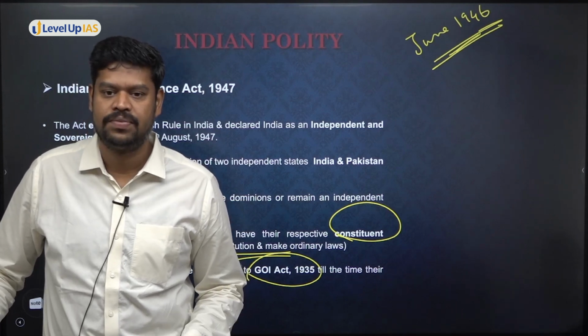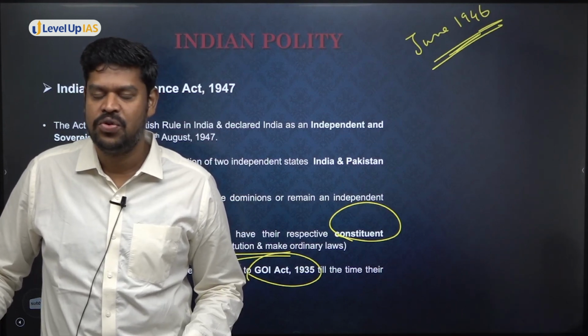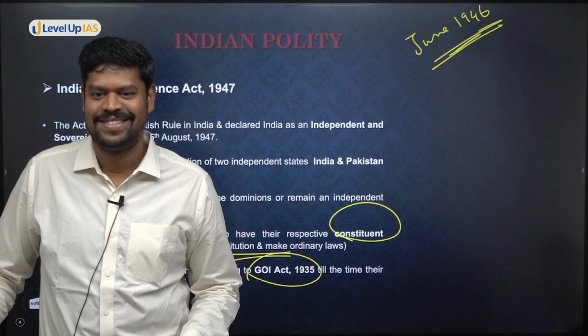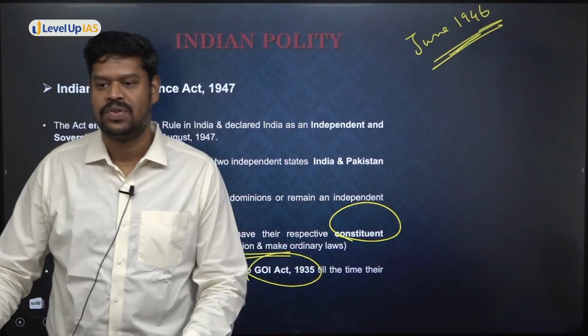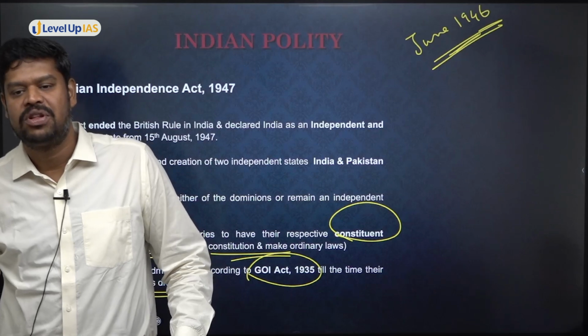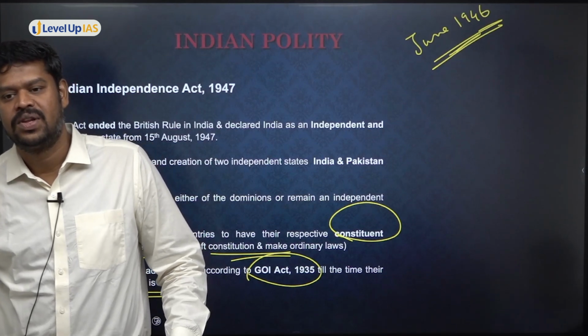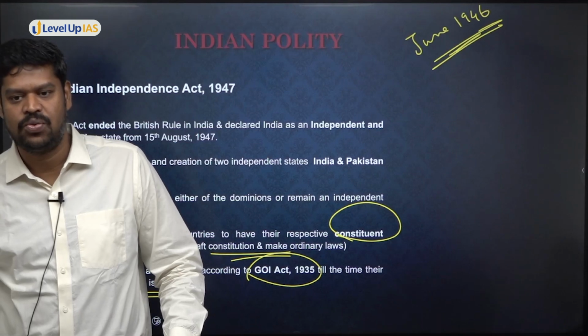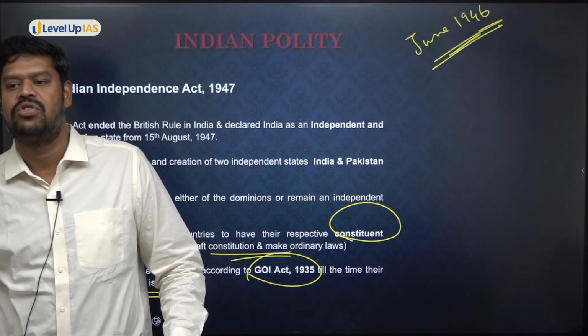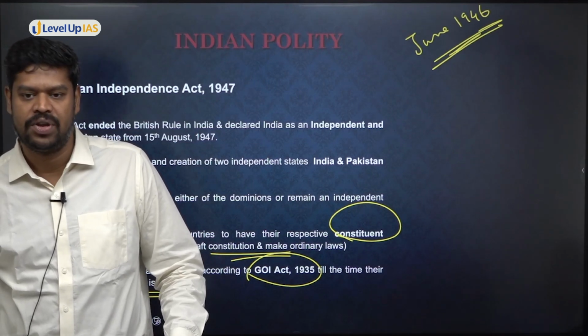14th? Where did you read this? No, 14th August 1947. When did the Constituent Assembly meet for the first time? It met for the first time on 9th December 1946.